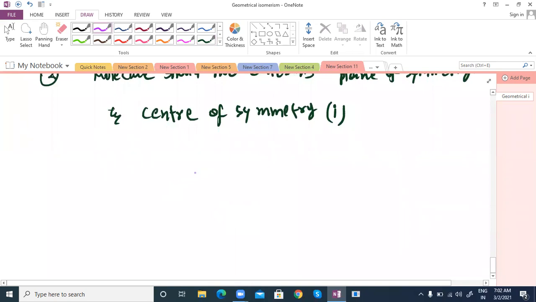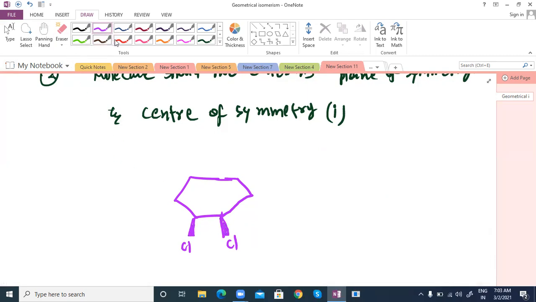Suppose this is the molecule. I wrote Cl and Cl here. So it has a plane of symmetry. You should know the wedge-dash formula; both are thick lines, this is cis.